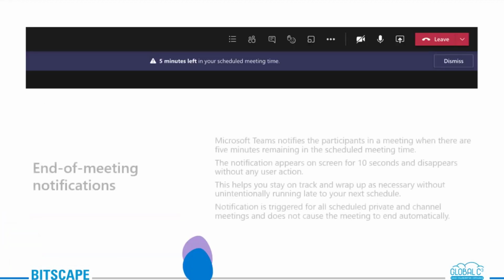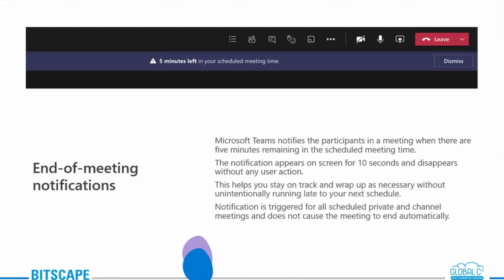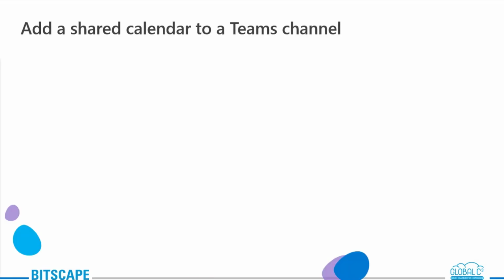Right, end of meeting notification. If we are approaching the end of the meeting, you will be notified that only 5 minutes are left. The speaker will be notified that you now need to wrap up, or maybe summarize the whole point of discussion. So that's how this feature works.